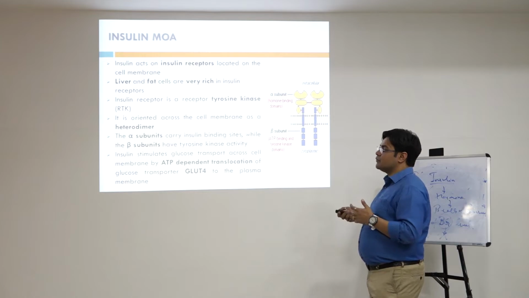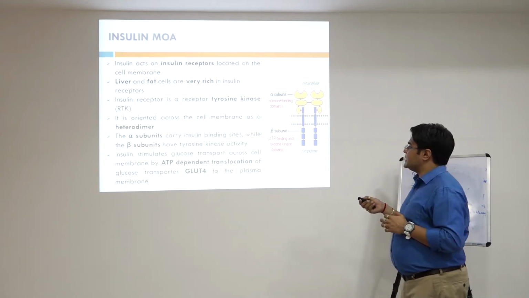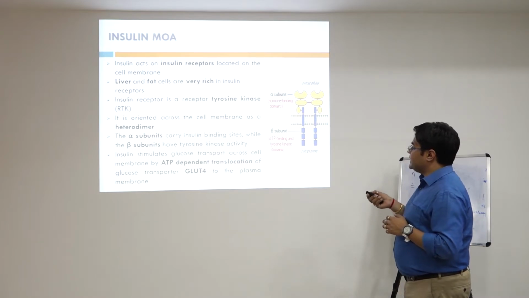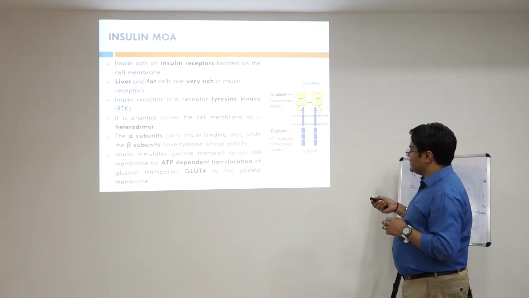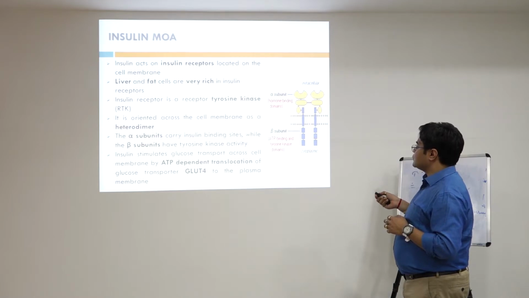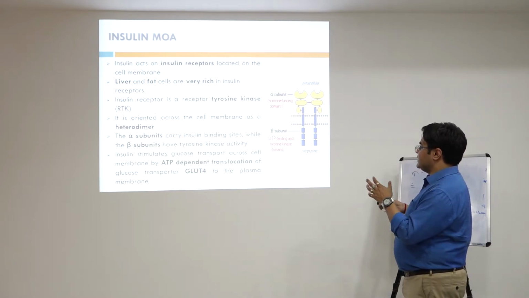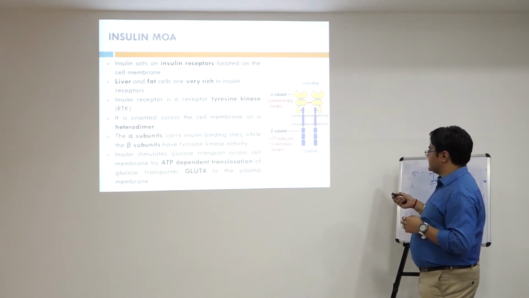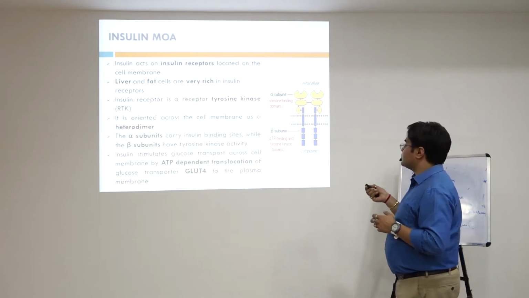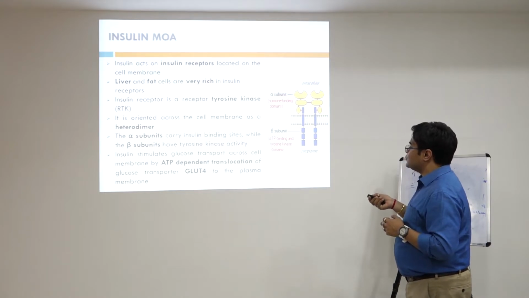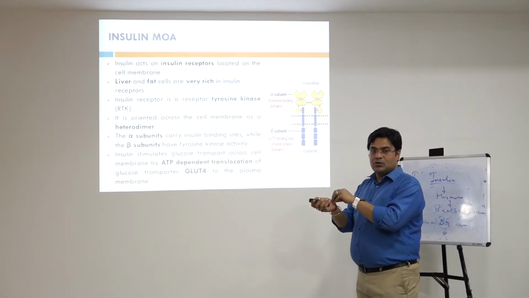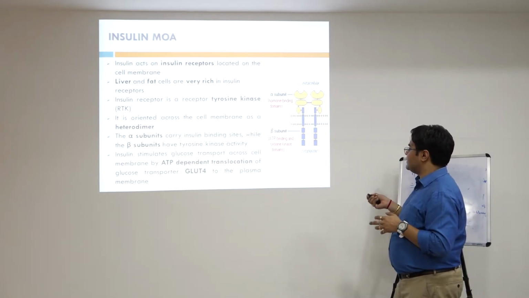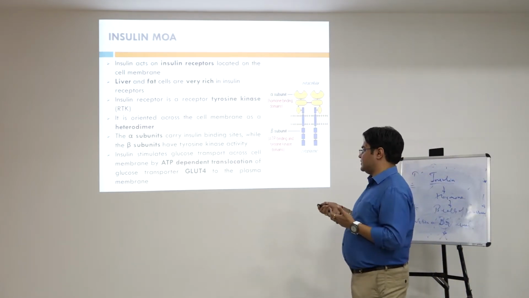Then what is the mechanism of action of insulin? Insulin acts on the insulin receptors which are present on the cell membrane, and it is a heterodimer, basically a tyrosine kinase receptor, and it has two subunits. The first one is the alpha subunit and the second is the beta subunit. What is the property of the alpha subunit? It has the insulin binding site, the particular site where insulin gets attached. The beta subunit has the ATP binding and tyrosine kinase domain activity.